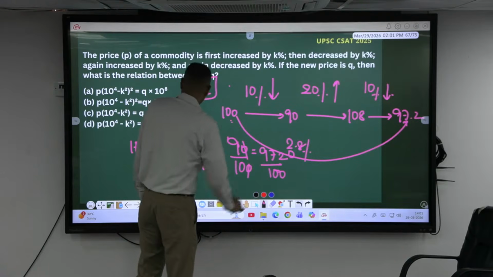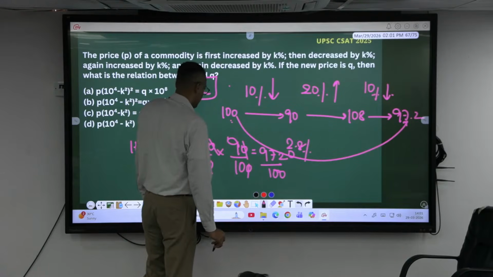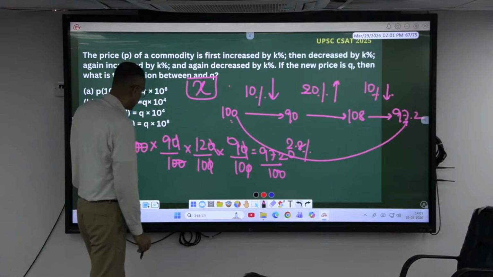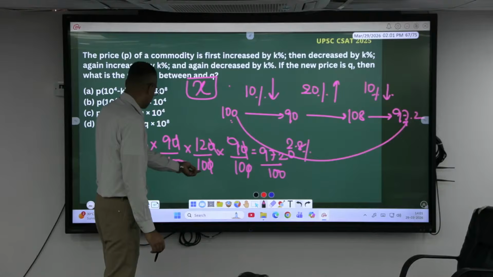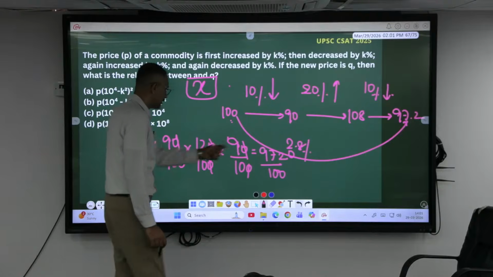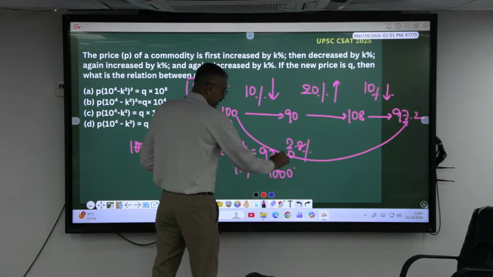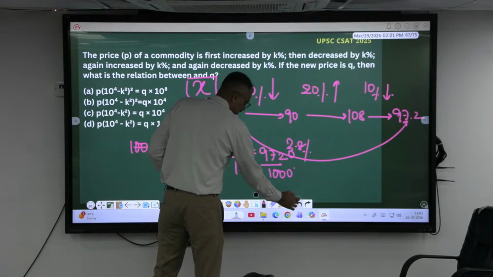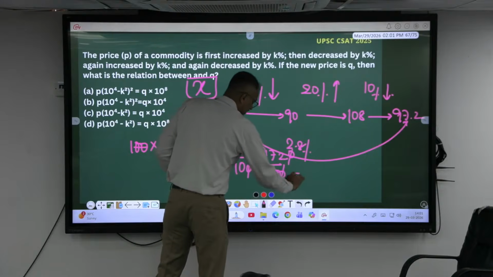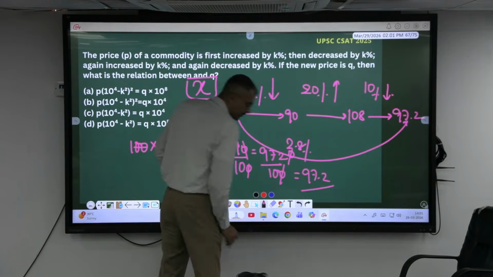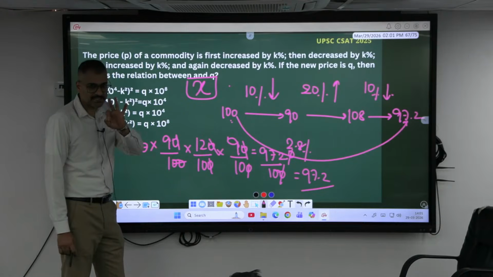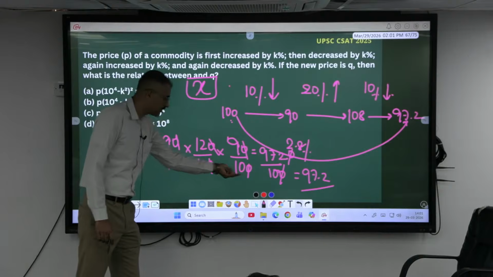Or else another 0 comes, look. Somewhere a 0 was missed. 1000 if there is a 0 here. Okay, the zeros cancel, 97.2 that is. Agree? Right?